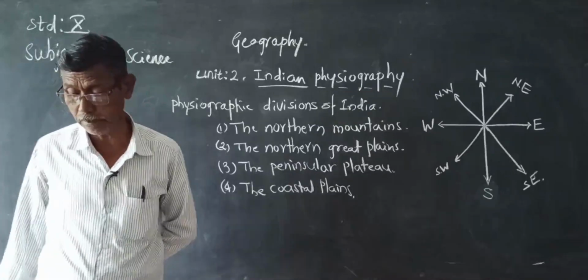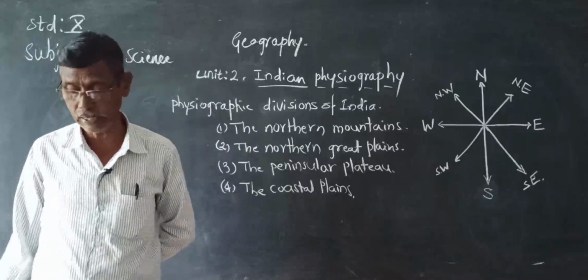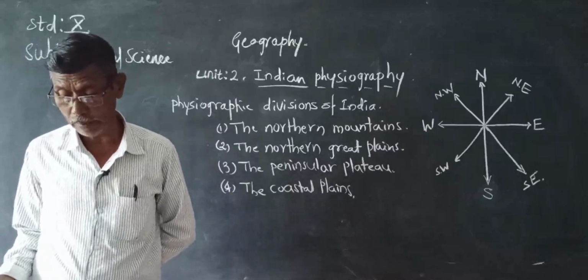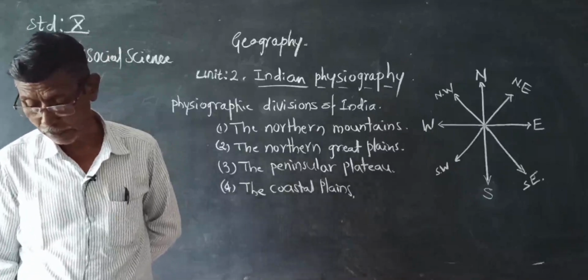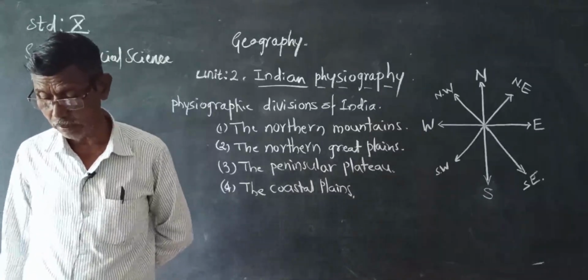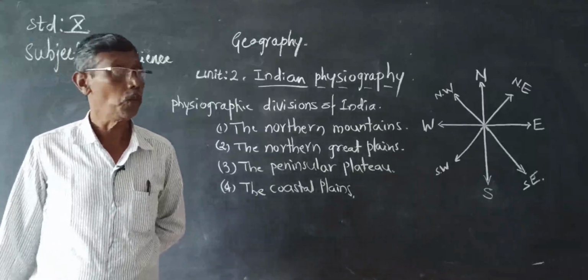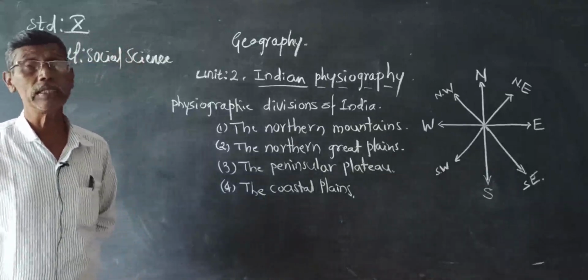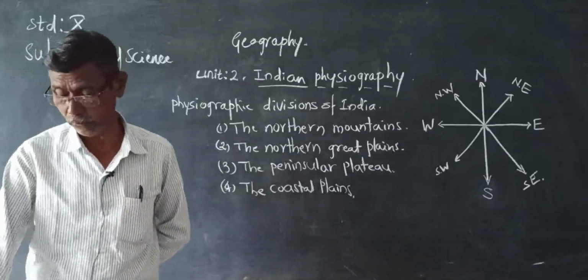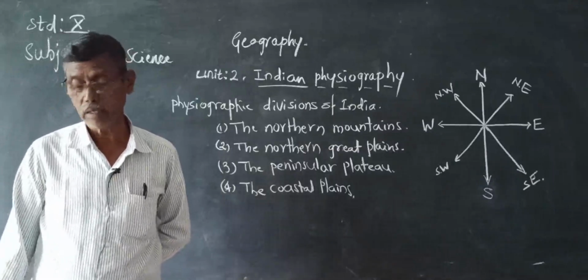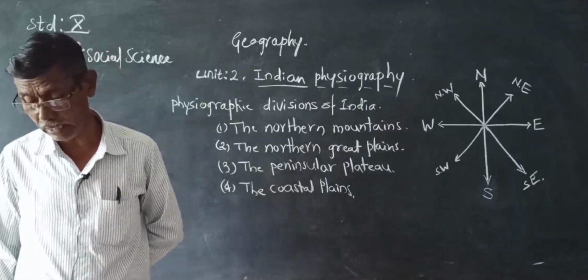The average height of the range is 6,100 meters. These ranges have many high peaks, of which Mount Everest is the highest in the world, with a height of 8,848 meters.